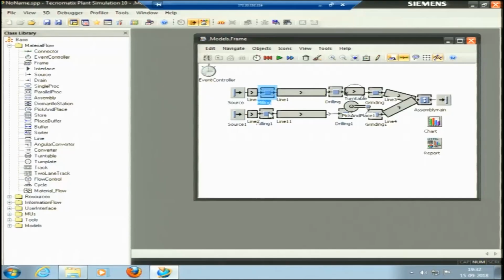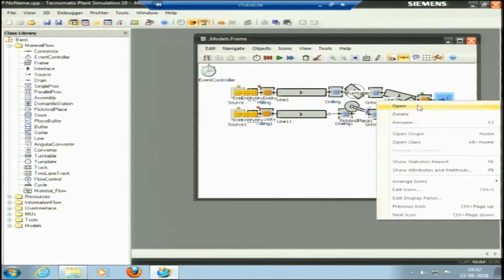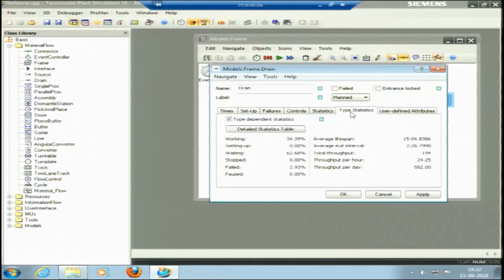That means the total throughput would be larger. So now I have increased the time to 2 minutes. Now I run the process and let me see the throughput here. You can see the throughput was larger before, so it has reduced now because the processing time is increased. It is 582 pieces per day, 194 pieces in an 8-hour day.